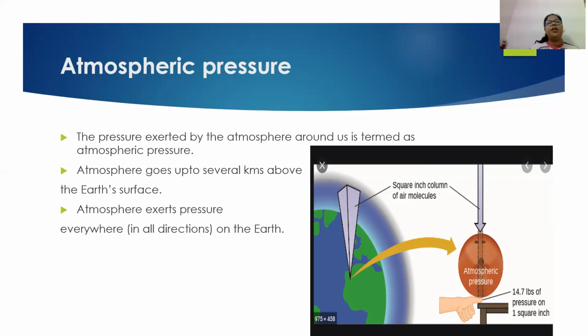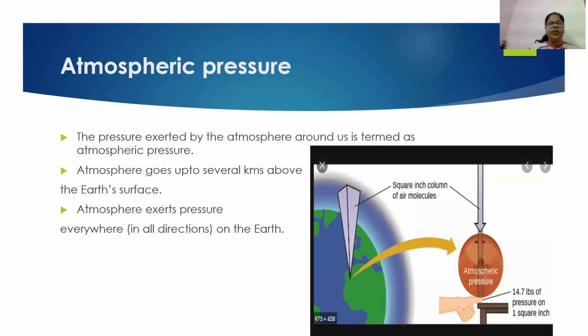But as the gases present in the atmosphere create pressure on our body, there are gases present in our body also. They are also creating some pressure, and the pressure inside our body helps us to fight the pressure of the atmosphere. That is why we are not getting affected so much by the atmospheric pressure.